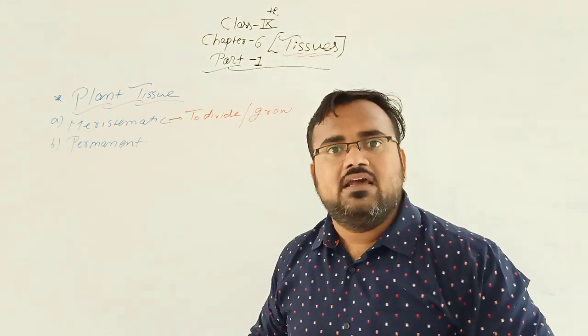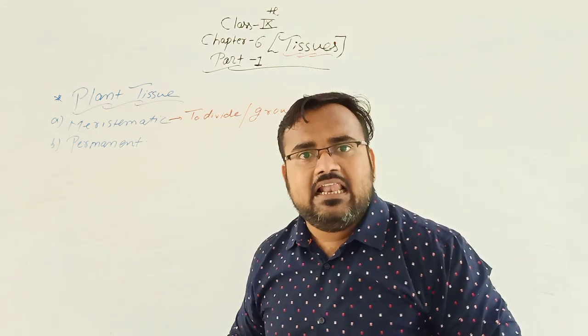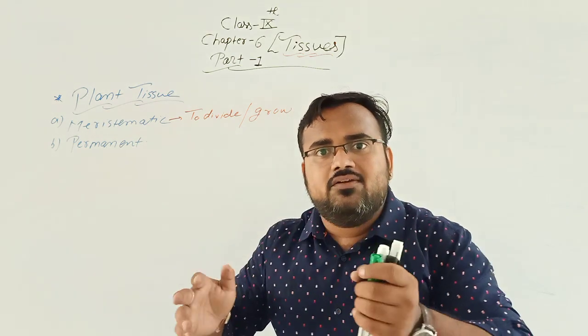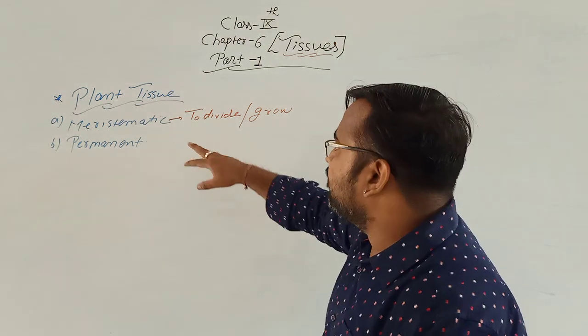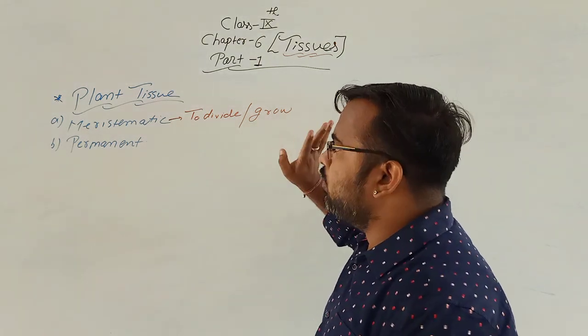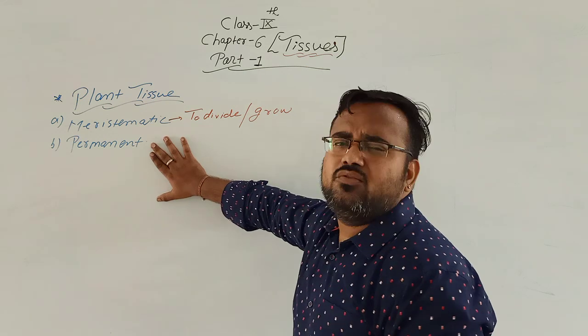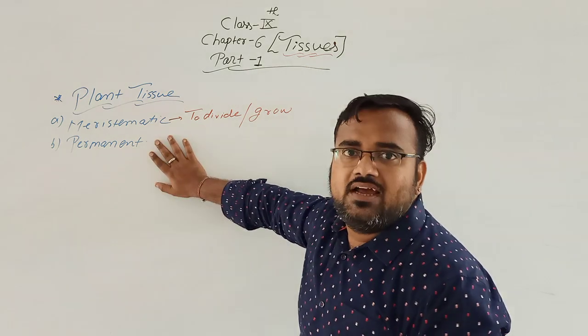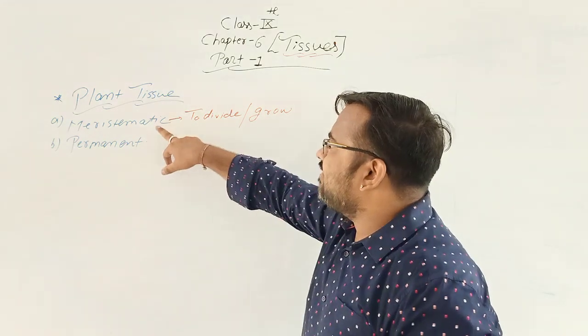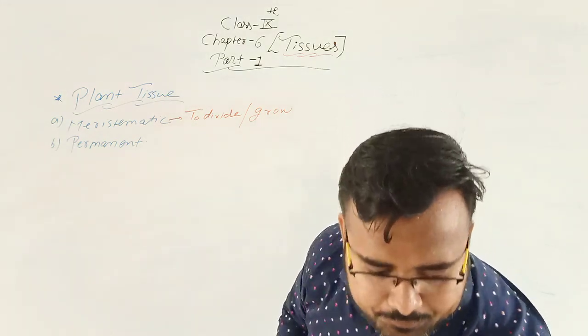Okay, we have seen in the chapter cell in detail. If the cell divides continuously, that means they are in the process of growing. So meristematic means to divide or to grow. Permanent means there is no cell division takes place. Clear? So we are going to understand meristematic tissue in detail.